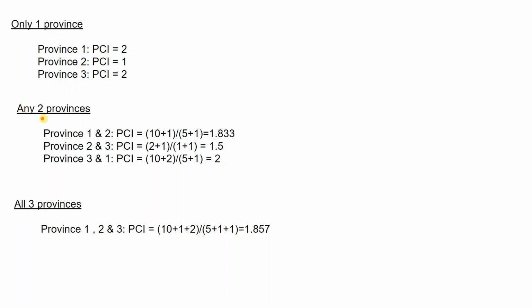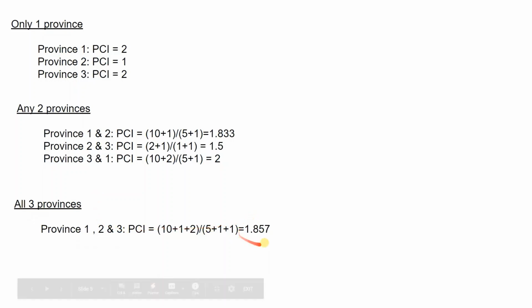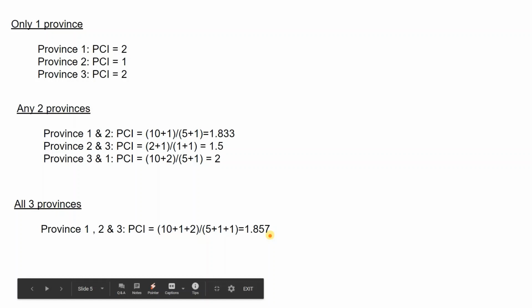If we consider any two provinces, then Provinces 3 and 1 giving a PCI of 2 is the highest among these three. And if we consider all the provinces, then the PCI of the kingdom will be 1.857, which is smaller than 2.